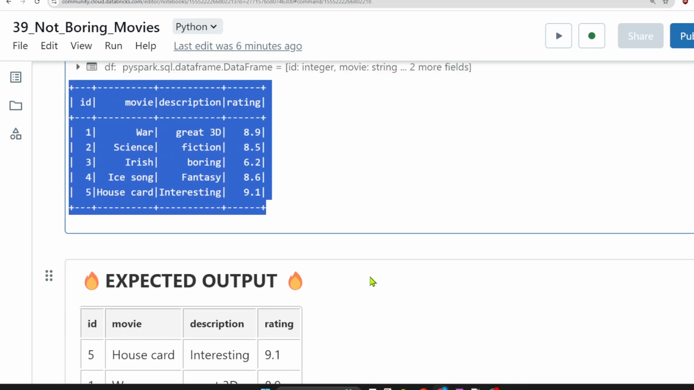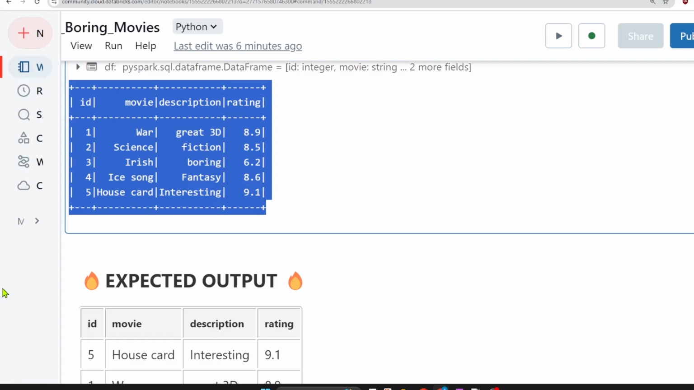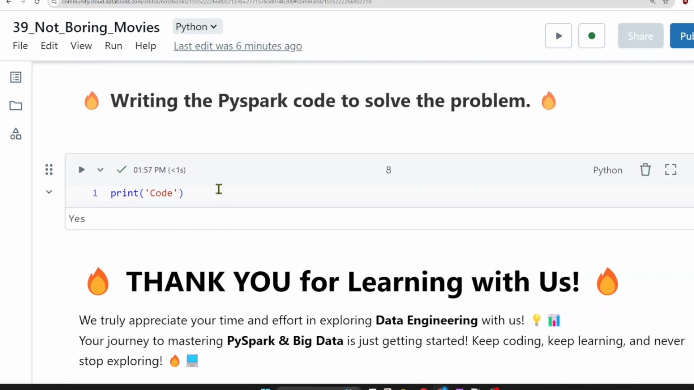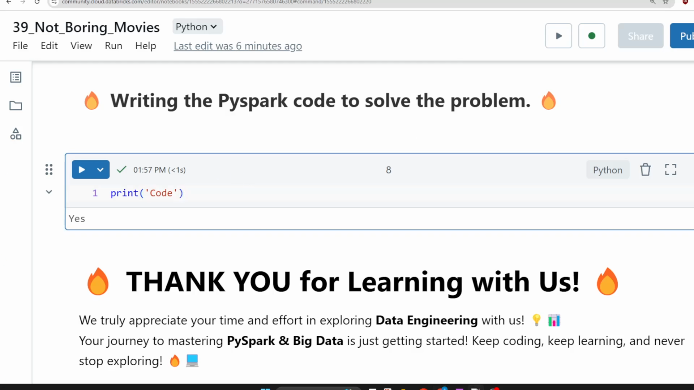I hope you are clear about step 1 and step 2. Now before I start step 3, I want you all to pause this video and try to solve it. If you do not get the solution, it is fine, but it is important to give it a try. Remember, practice is the only way to learn PySpark. So let us see how we can solve this. There can be multiple approaches. Let us see what approaches I get.